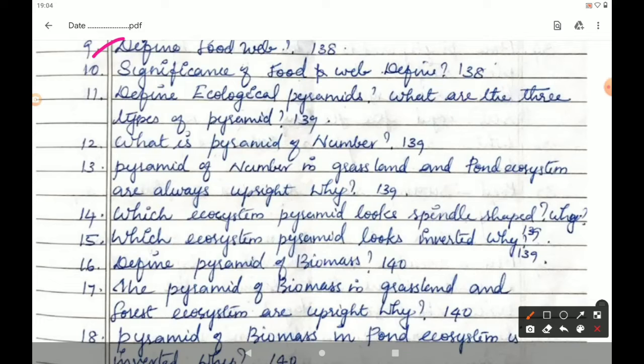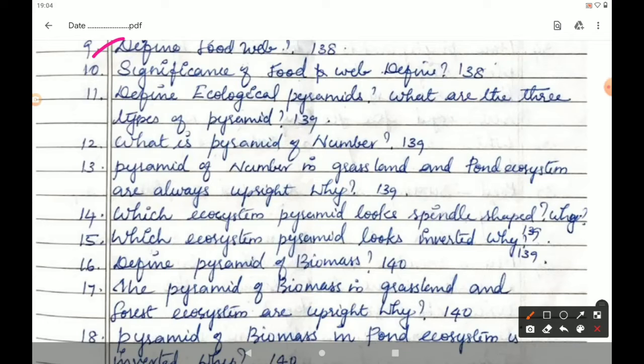The next question, define significance of food web. Significance of food web, page number 138. Under the heading significance of food web, there are 4 points. You can write all the 4 points.